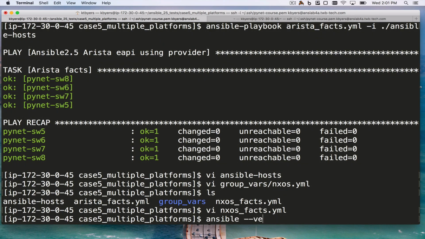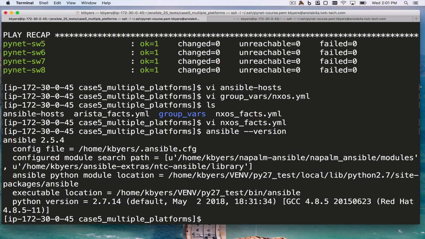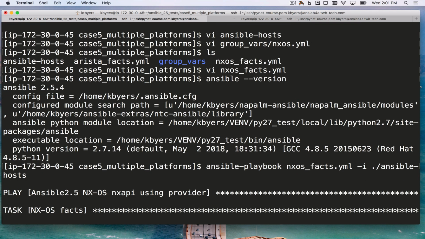So again, to verify our version, we're running Ansible 2.4. We'll do ansible-playbook, NXOS facts, Ansible host.